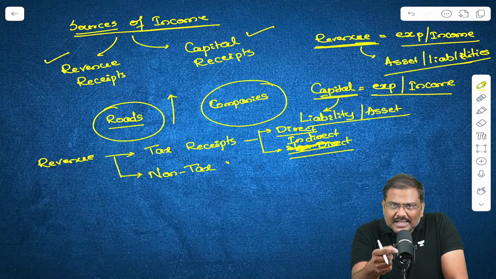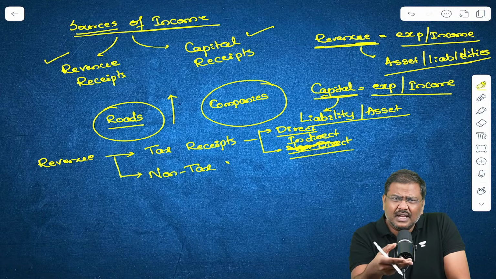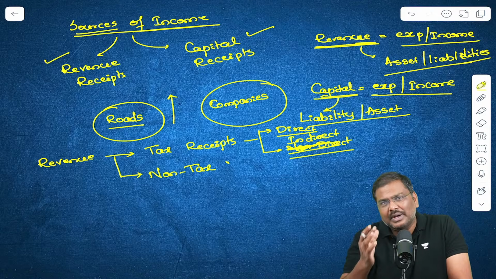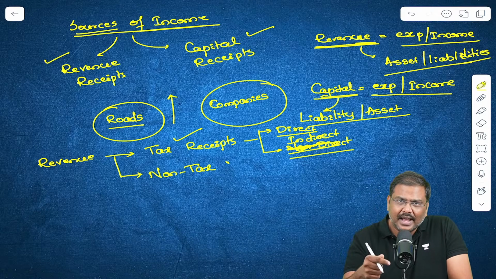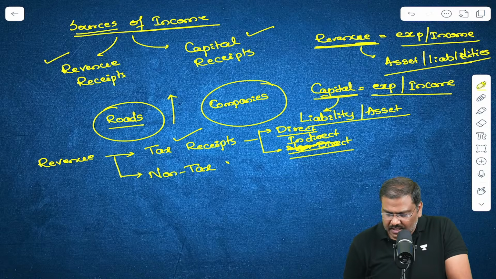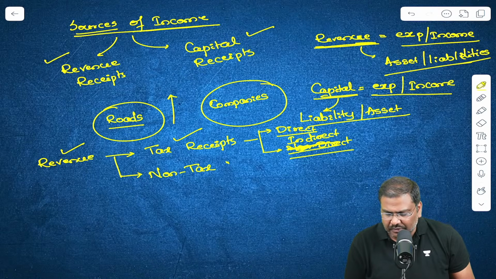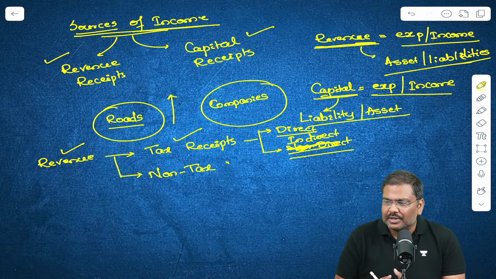When the government is collecting taxes, there is no creation of assets, there is no change in the assets of the government, and there is no change in the liabilities of the government as well. That is the reason the direct taxes as well as the indirect taxes are covered under the revenue receipts of public financing. Is everybody okay with this idea? Do let me know in the chat section.